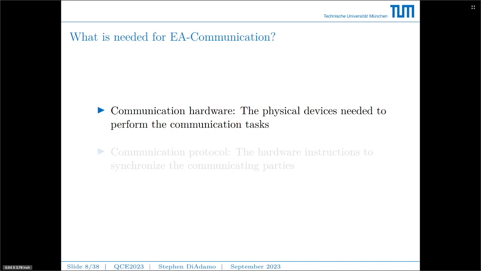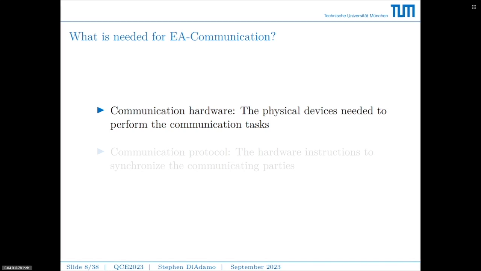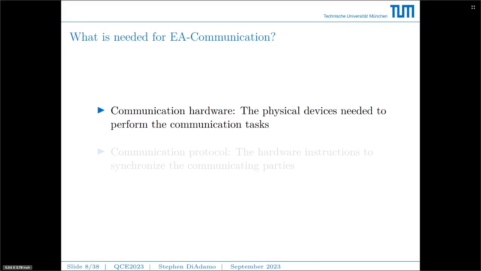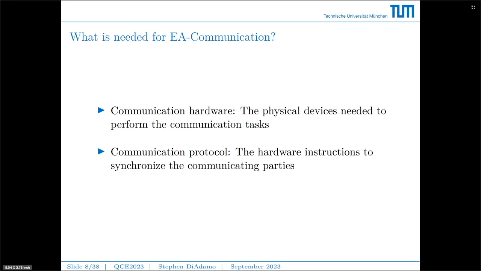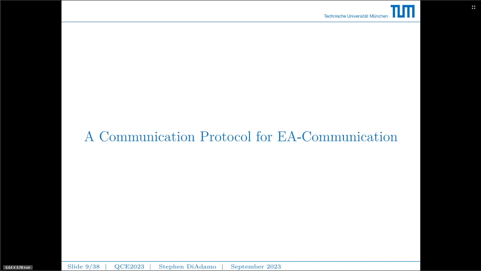So what is needed for entanglement-assisted communication? We need two primary things. First, we need communication hardware, and the communication hardware are things like entanglement sources, measurement devices, and quantum channels. So the physical devices needed to actually perform communication. And then we need a communication protocol, which instructs the hardware to perform the necessary actions to distribute the states at the right time, and also synchronize between the two communicating parties so that they're performing measurements in a synchronized way. So in this work, we've developed a communication protocol for entanglement-assisted communication for sending classical messages over a quantum network.